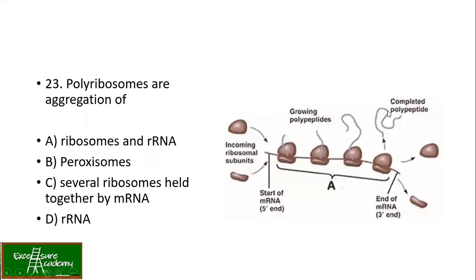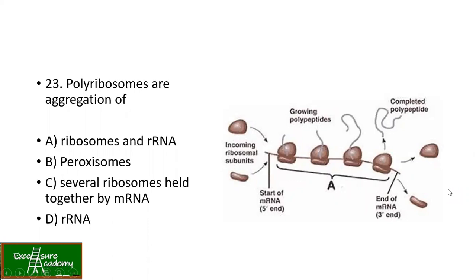Let's move on to the next now. Polyribosomes are aggregation of dash. So we know what ribosomes are, right? In the case of prokaryotes, we have seen that it is made up of 50S and 30S. In eukaryotes, it is made up of 60S and 40S. Okay. So now the question is, what is a polyribosome? Poly means many are there. So here, if you see the structure, it is a single mRNA onto which many ribosomes are attached.